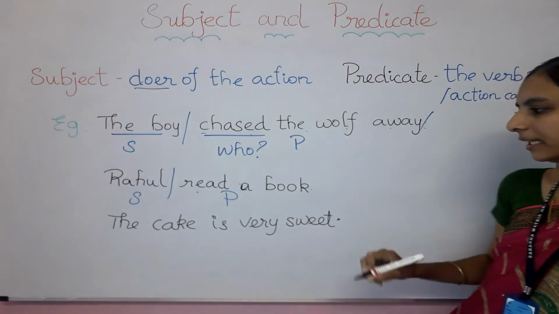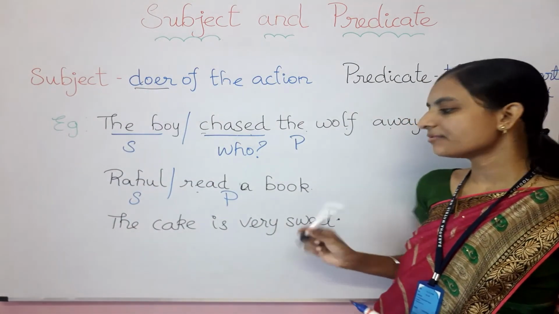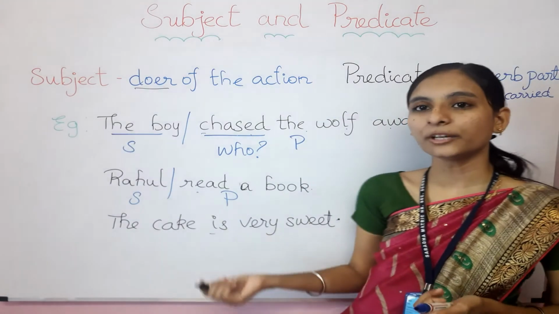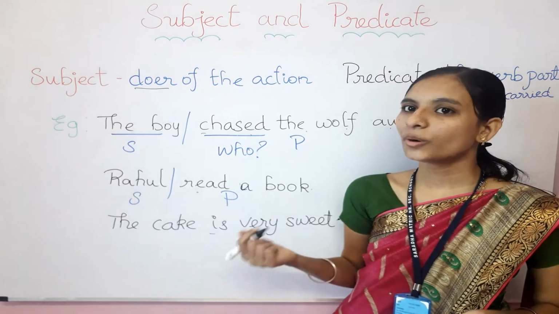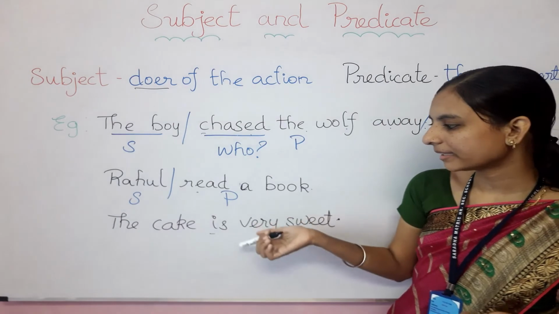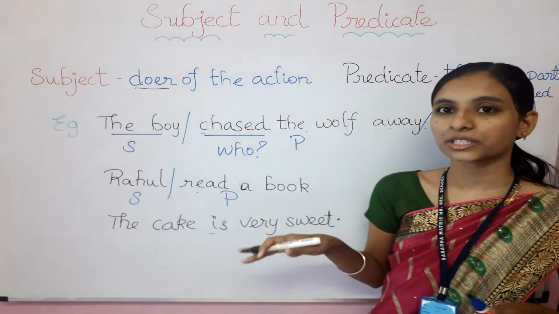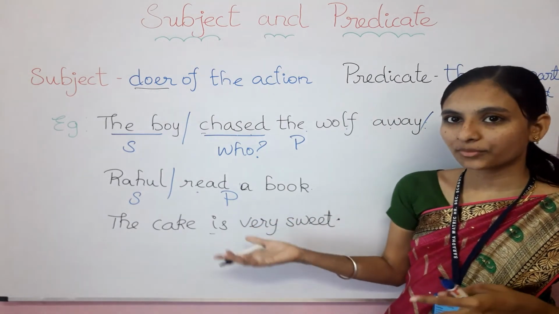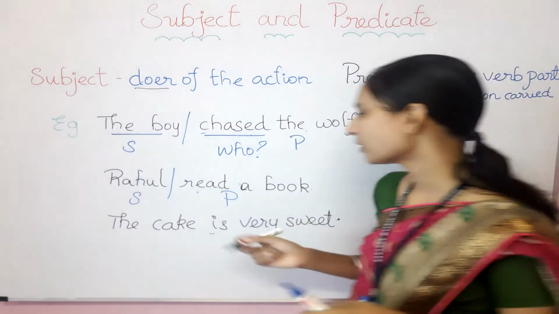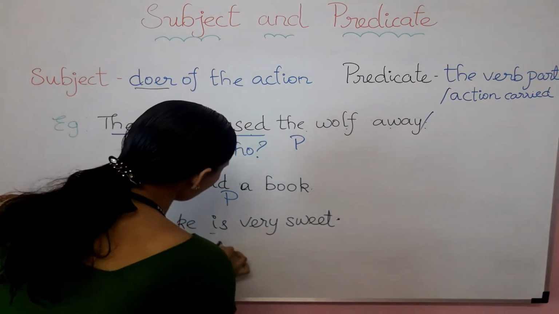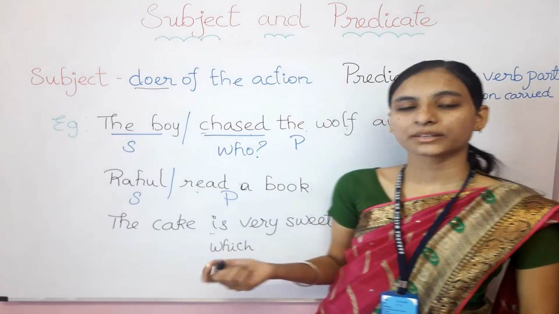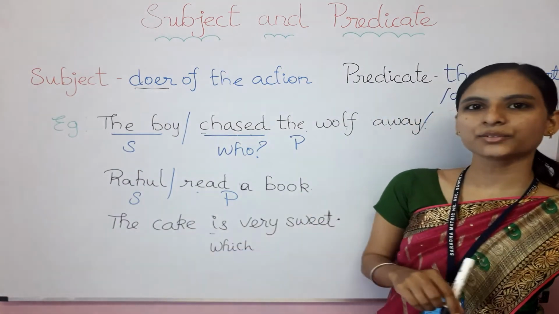Now here you need to tell me. The cake is very sweet. Can you find the verb here? Yes, that is is. But how can I make a question here? There is no action happening. They are just simply telling, right? There is no action verb, only is. There is a verb only. So how can we ask a question? By using which. You can ask a question like, which is very sweet? The cake is very sweet.